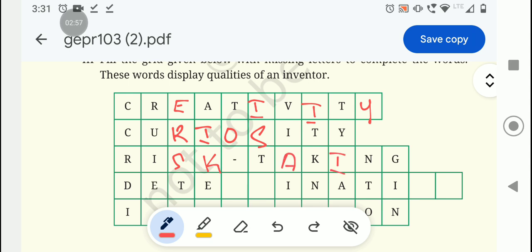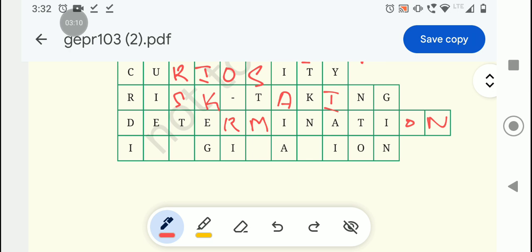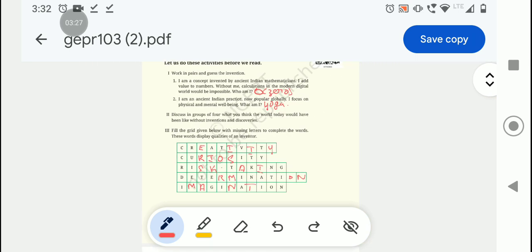Next, the fourth one. By saying it you can understand it as determination. D-E-T-E-R-M-I-N-A-T-I-O-N. Determination. Next, imagination. So I have written the answers for this.